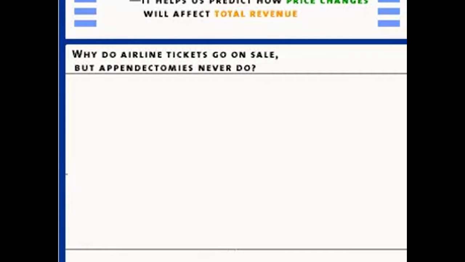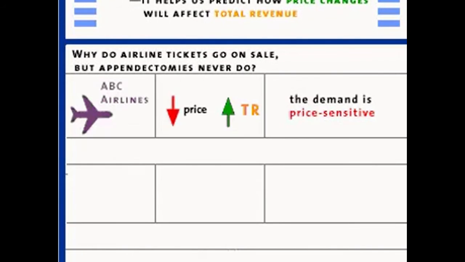On the other hand, the hospital doesn't put its appendectomies on sale because if they cut the price, they wouldn't bring in a lot of customers. People don't buy appendectomies because of the price. They buy them because they need them. And if the price changes, the number of customers that come into the hospital may not change at all. You lower the price of an appendectomy, and all you're going to do is reduce the total revenue that you earn from doing appendectomies. This goes back to an idea that we discussed.